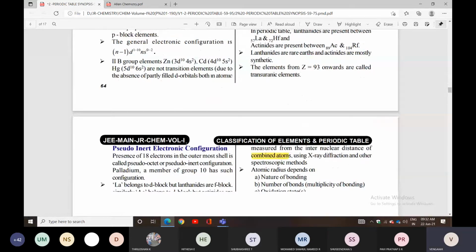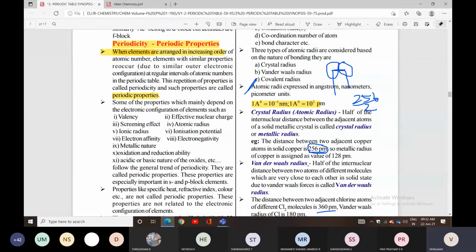So listen here. Under atomic radius condition, we have types: metallic radius, van der Waals radius, covalent radius, ionic radius. So all these definitions with one example we discussed. So what are the units of atomic radius? Atomic radii are expressed in terms of angstrom, nanometer, picometer. Okay? So conversion should be there.